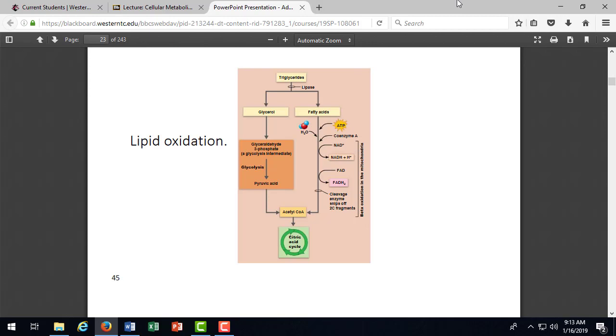We've got the pyruvic acid. Krebs cycle. Yep. So that enters into the mitochondria, is converted to acetyl coenzyme A, and we're good to go. Together, glycerol and fatty acids contribute to the conversion of those molecules to acetyl coenzyme A, and we're ready to run into the Krebs cycle and get our ATP, right?